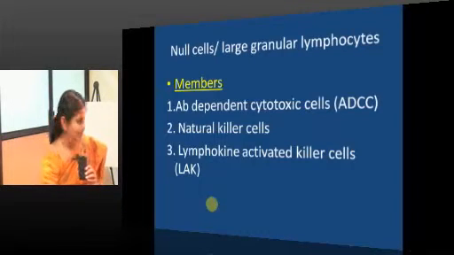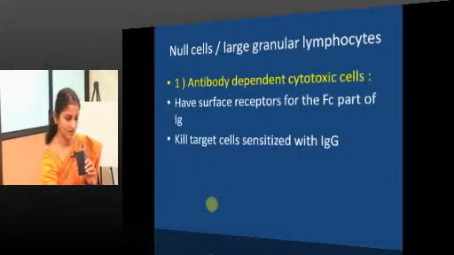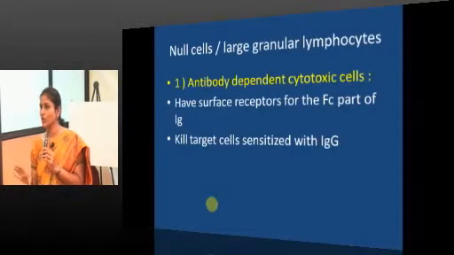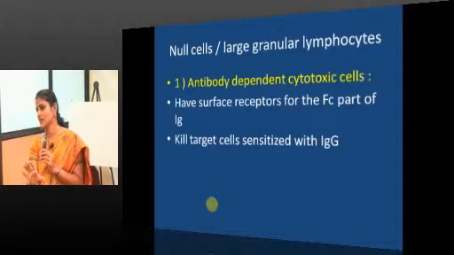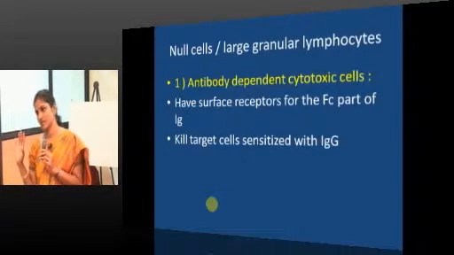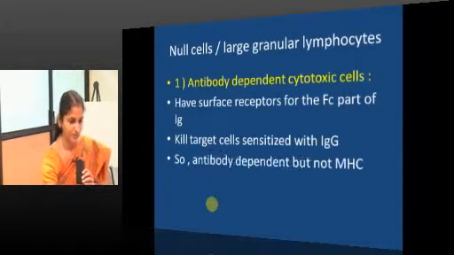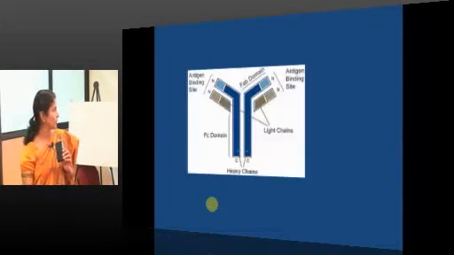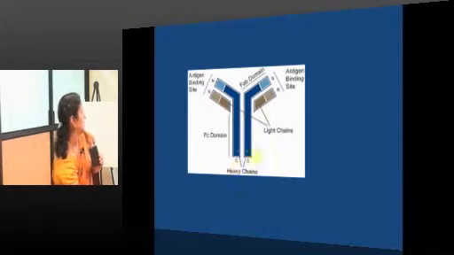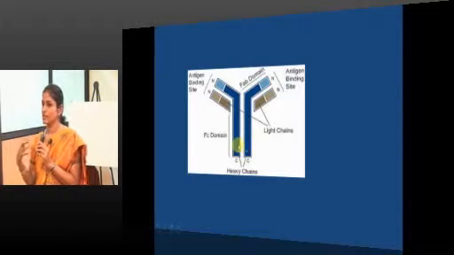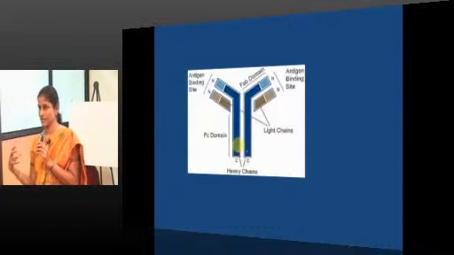Their cytotoxicity is purely dependent on antibody coating. Second is the NK cells. For this particular subgroup the cytotoxicity is antibody dependent, but not MHC dependent, unlike T lymphocytes. They are not dependent on MHC for their function. This is the structure of the antibody; you can see this is the Fc portion. These Fc portion receptors will be carried by these cells.